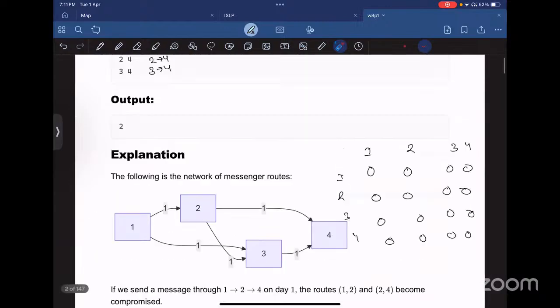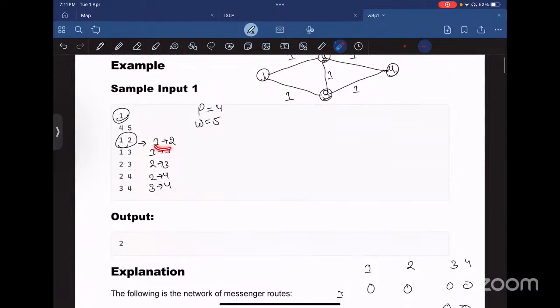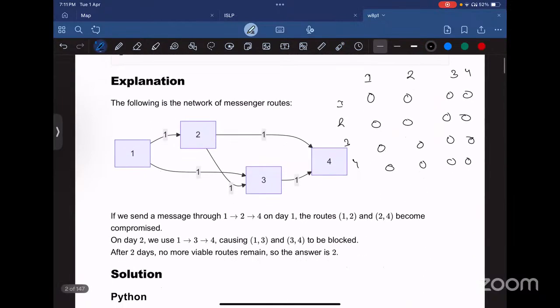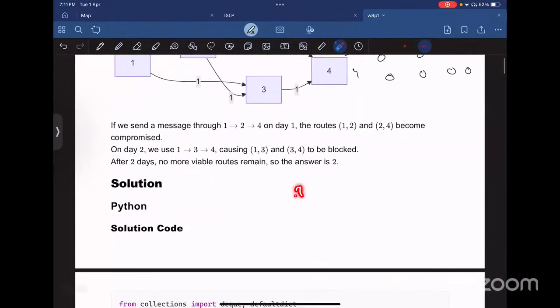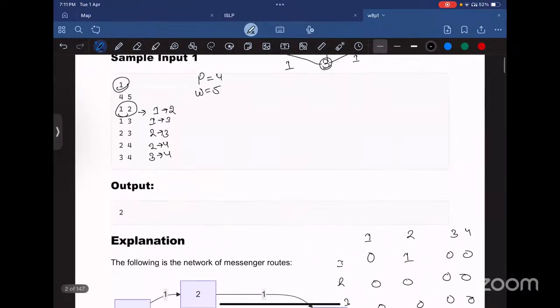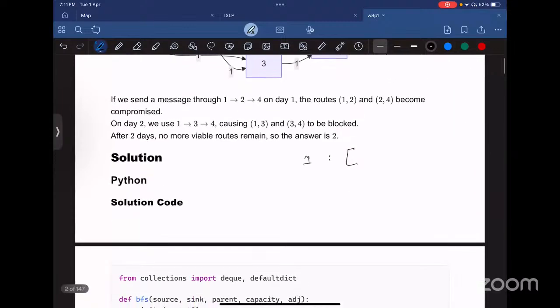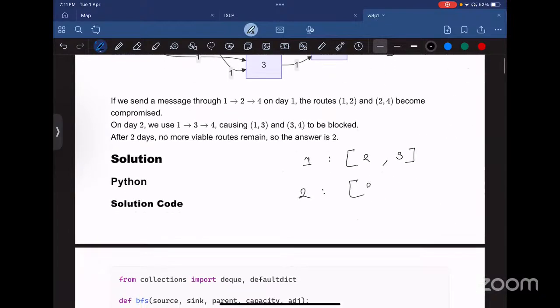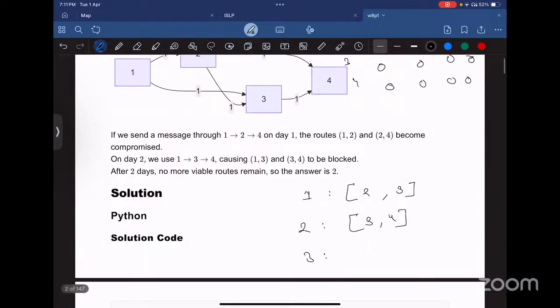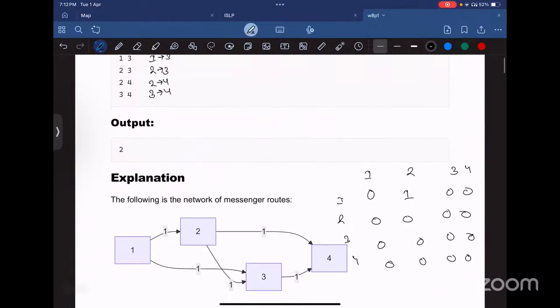So here, as there is an edge from 1 to 2, the value from 1 to 2 would become 1. Similarly, we are filling the capacity matrix, and the adjacency list would be: from 1 we can go to 2 then 3, from 2 to 3 and 4, and from 3 to 4.